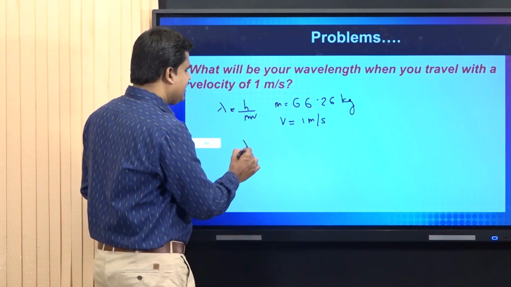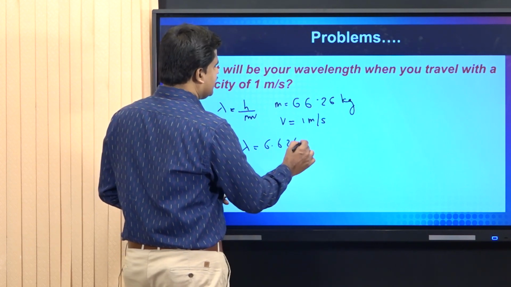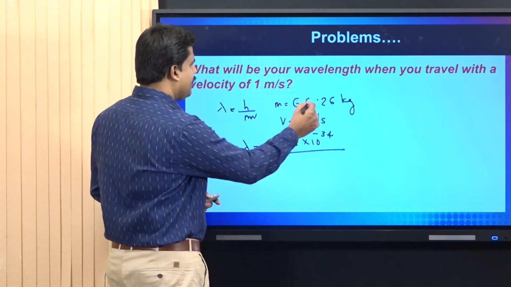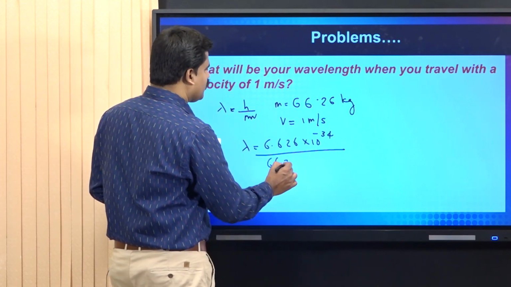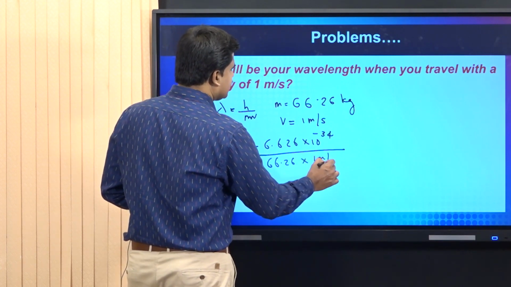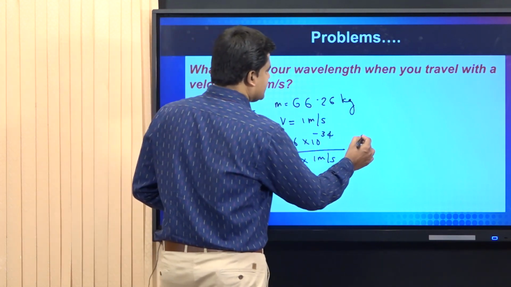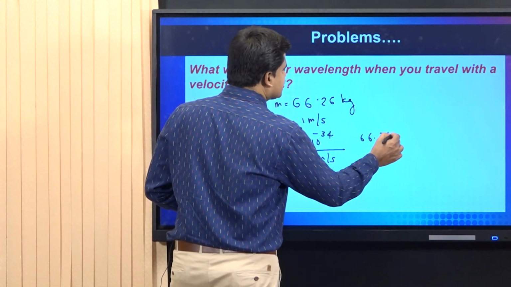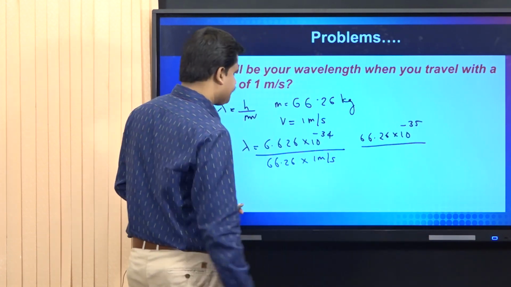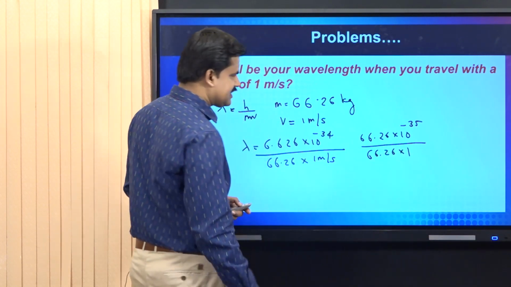That is, wavelength lambda is equal to 6.626 into 10 raised to minus 34 divided by mass of the body, that is 66.26 into 1 meter per second. The numerator I can correct like this, 66.26 into 10 raised to minus 35 divided by 66.26 into 1 meter per second.